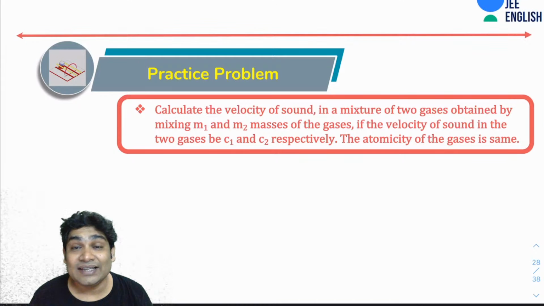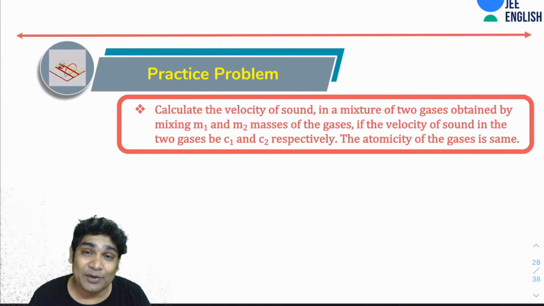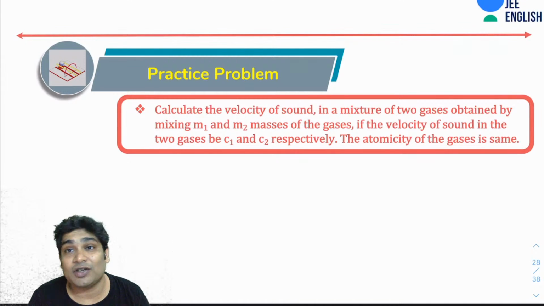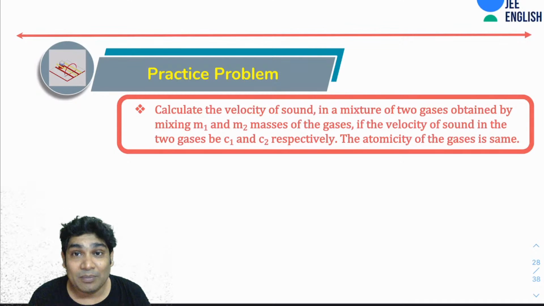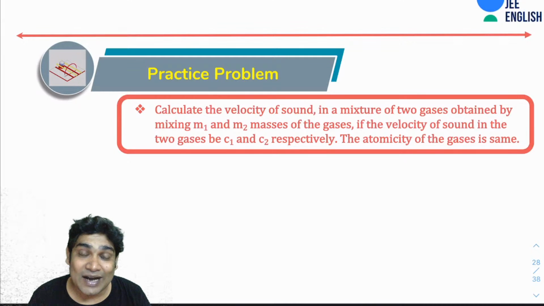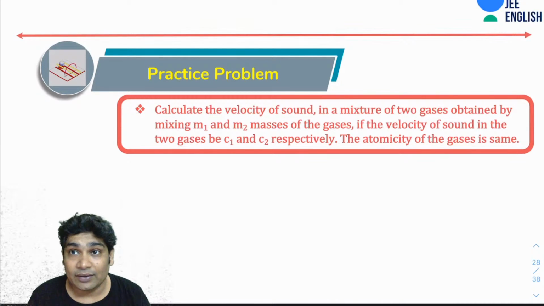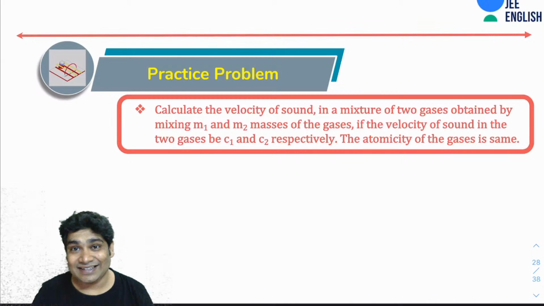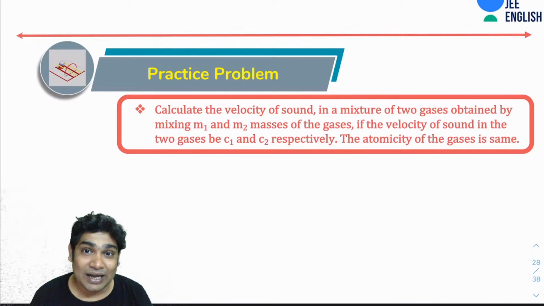All right. So this is a standard problem that I wanted you guys to try. Calculate the velocity of sound in a mixture of two gases obtained by mixing M1 and M2 masses of the gases. If the velocity of sound in the two gases individually was C1 and C2 respectively, atomicity of both the gases is same. So okay, this is an easy problem. You guys can try this later. Take a screenshot quick. I want to discuss another problem that is very tricky.